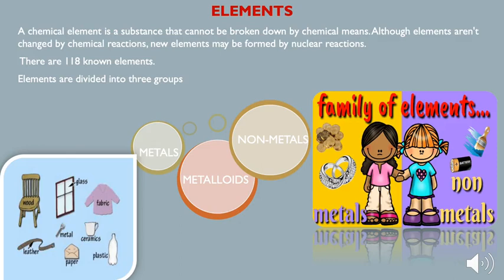These elements are divided into three groups: metals, nonmetals, and metalloids. You come across various things in our day to day life which are made up of metals and nonmetals. And what are metalloids? Metalloids are actually the elements which possess the characteristics of both the metals and the nonmetals. Examples are gallium, silicon, arsenic, and many others.